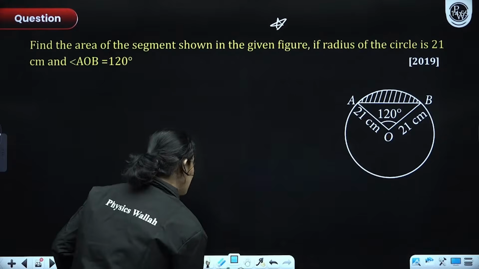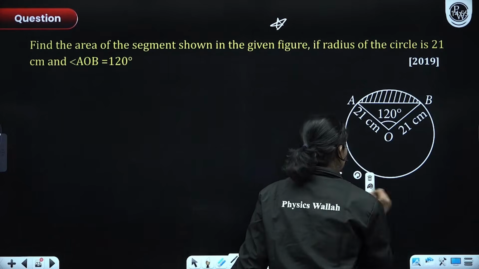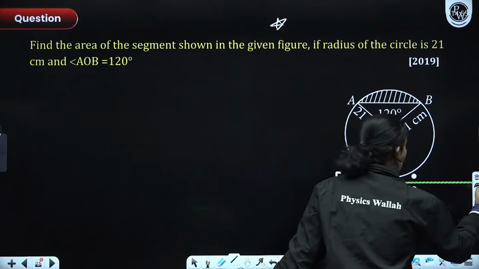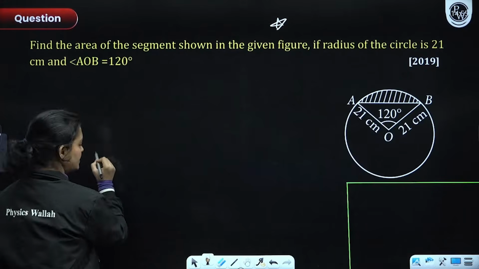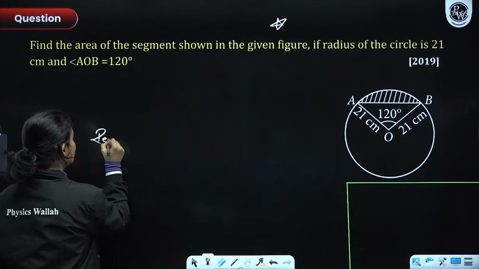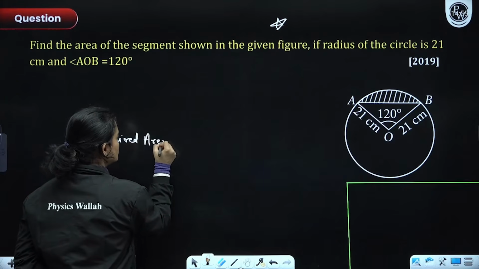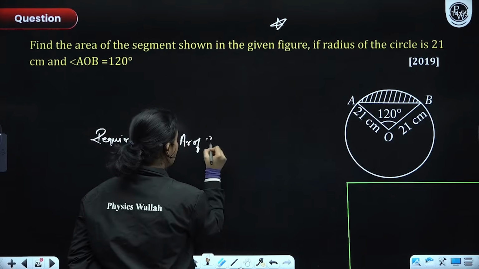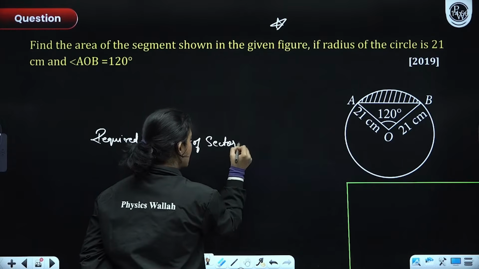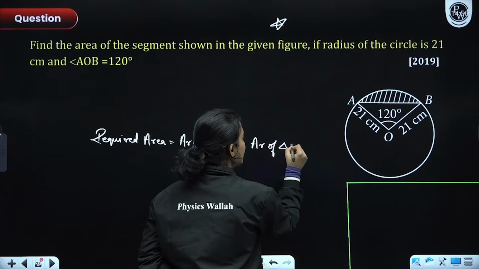So, whenever we have the central angle 120 degrees and we have to figure out the area of the segment, see, area of segment is what we already know. Area of segment would be, I'll write it here. Required area is equal to area of the sector with 120 degree central angle minus area of triangle AOB.